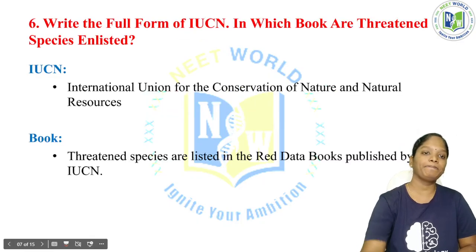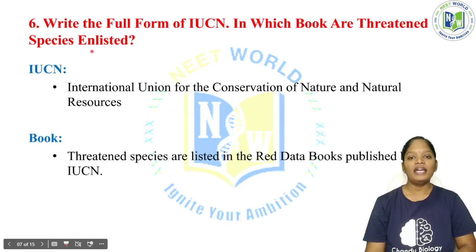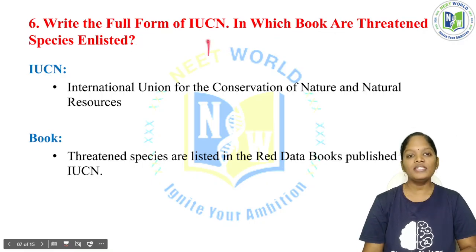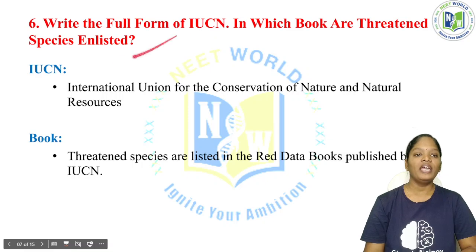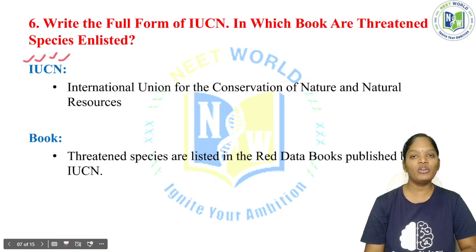Now, the question: IUCN full form, and in which book are threatened species enlisted. This question is very important. IUCN means International Union for the Conservation of Nature and Natural Resources. This is the proper abbreviation for IUCN.